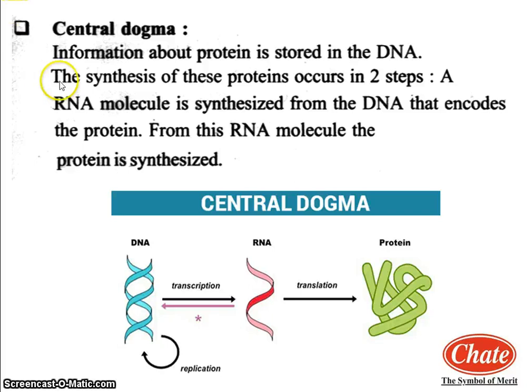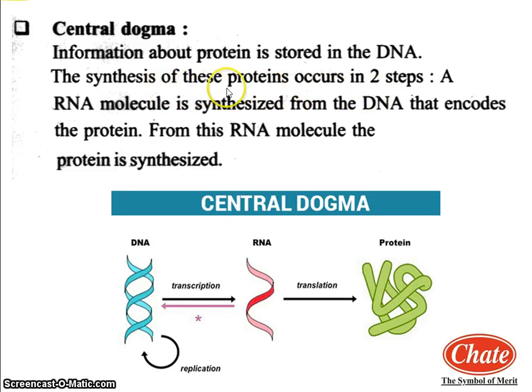So here we will see the meaning of the central dogma. Central dogma means what? That you have studied that information about protein synthesis. Now synthesis means what? Production. Information about the protein production is stored in the DNA, and synthesis of appropriate protein as per the requirement is necessary for the body. These proteins are synthesized by DNA through the RNA. So this all process is known as the central dogma.